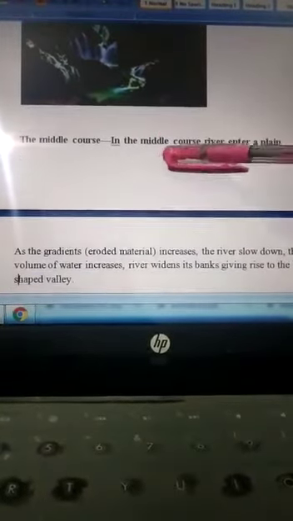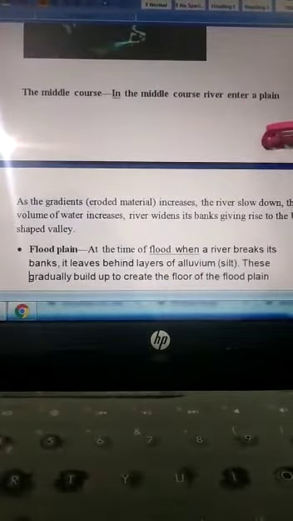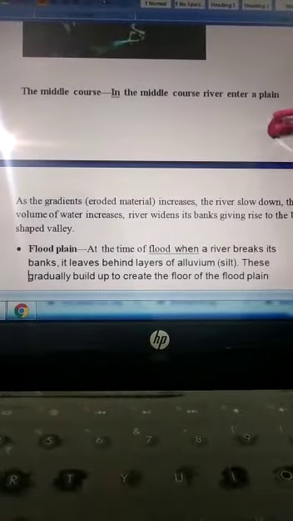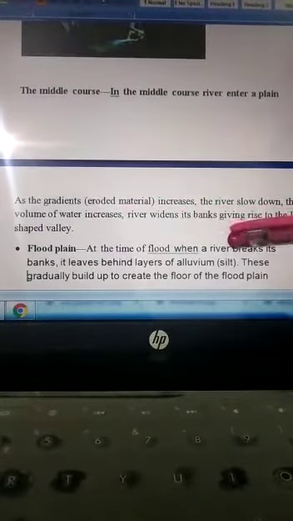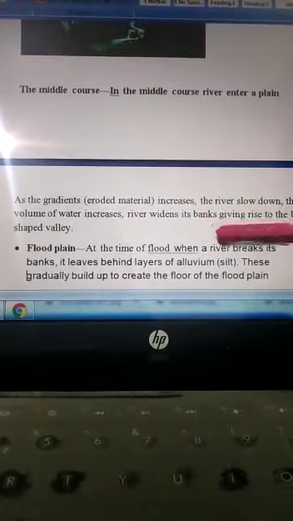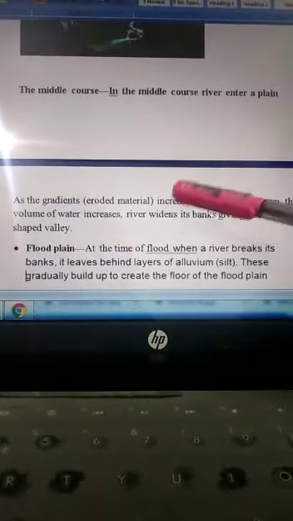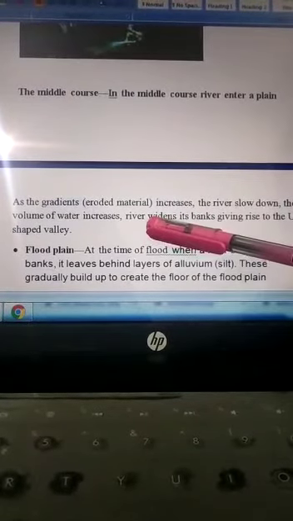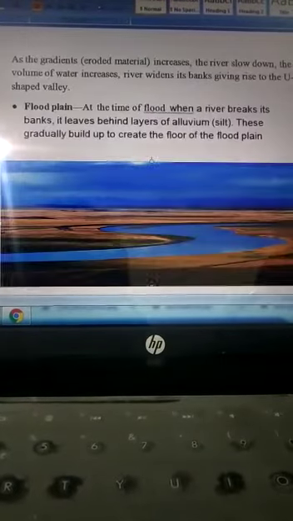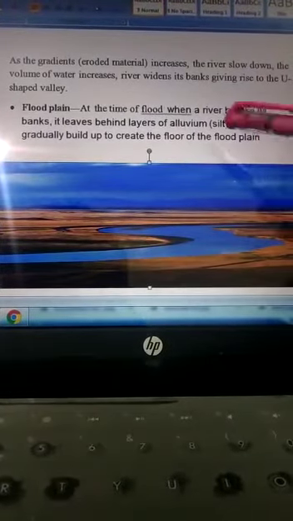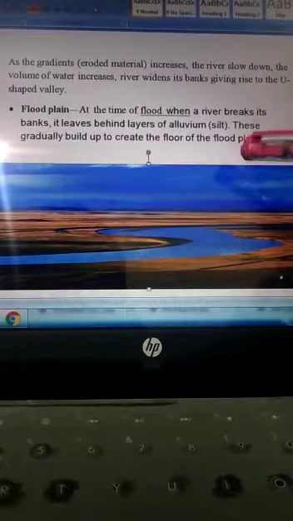Now the middle course of the river. Here you can see that in the middle course the river enters into a plain area. As the gradient decreases, its speed slows down a little bit and the volume of river water increases. Then the river widens its banks, giving rise to the U-shaped valley. Here it makes a new landform known as the floodplain.